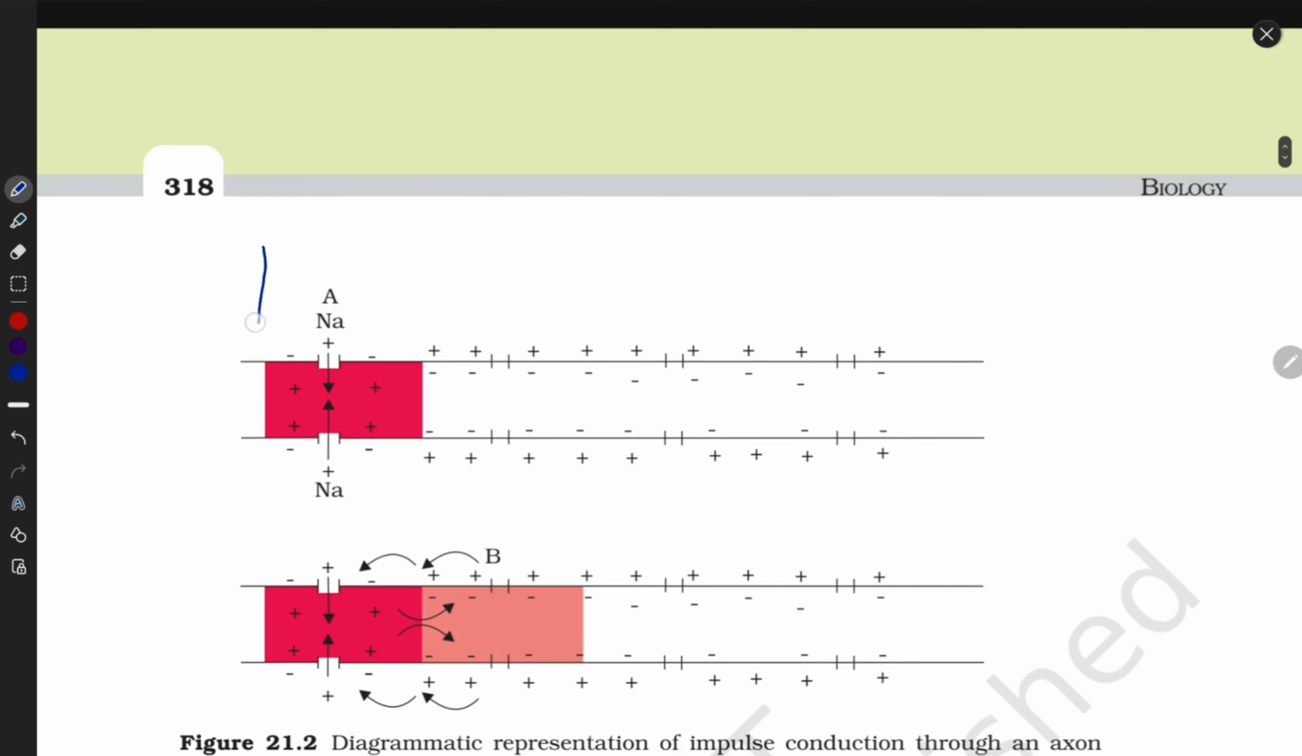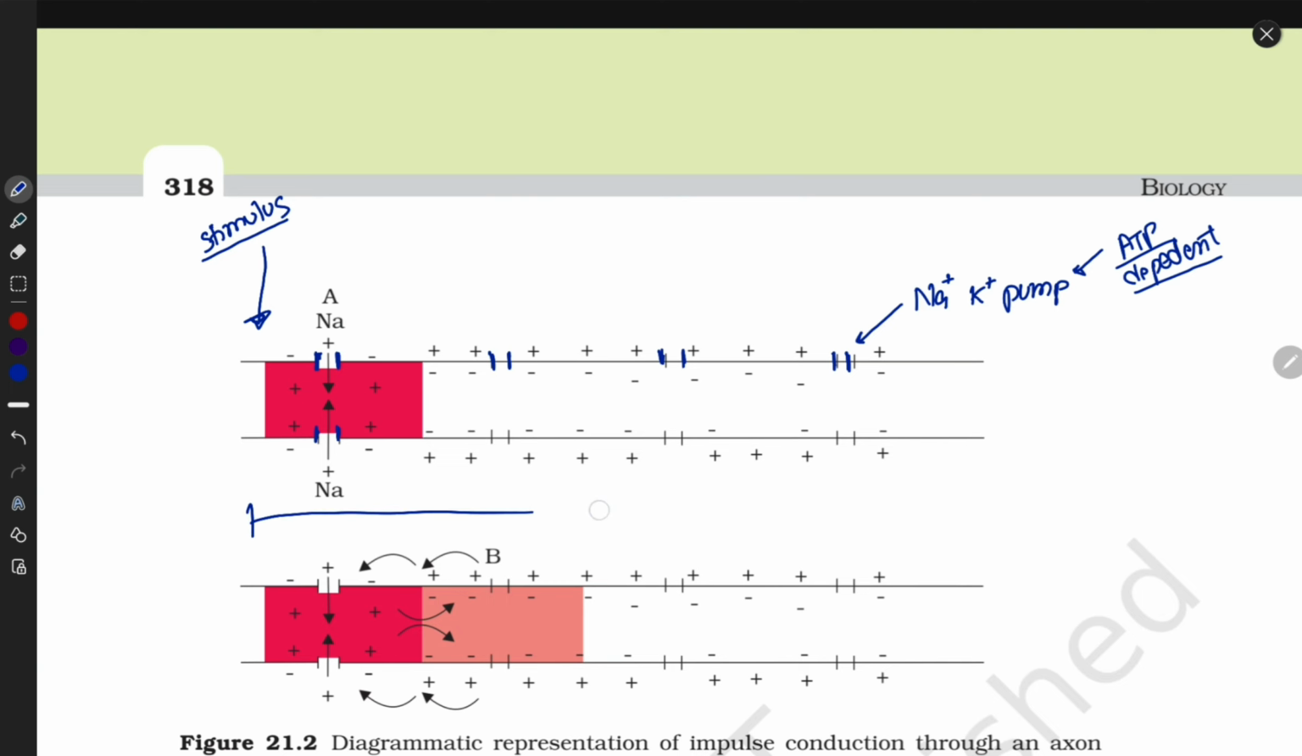If we get stimulus from the surroundings, then what happens next? These are pumps. Look here, these are pumps. The name of the pumps is sodium potassium pump. I'm writing here: sodium potassium pump. And I told you before that pumps work in an ATP dependent manner. They need ATP to transport the ions. Okay, this is the axon part. This is the long axon part. Clear, guys? This is the axon part.